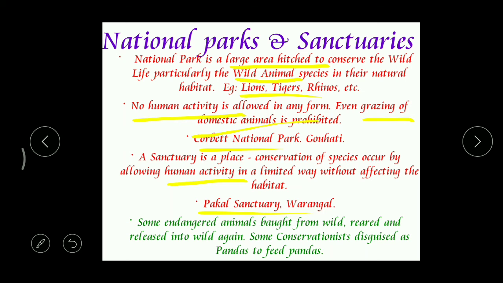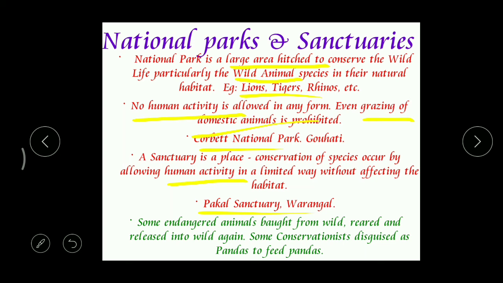the government has taken steps to protect these pandas. We call them endangered animals. Why? Their number is very, very low, and if we don't take protective measures, then they will completely disappear. They become extinct, right? So that's why the government decided to protect these pandas. So these baby pandas are brought to laboratories, and they are taken care of in all aspects regarding their food, health, shelter, all these things.